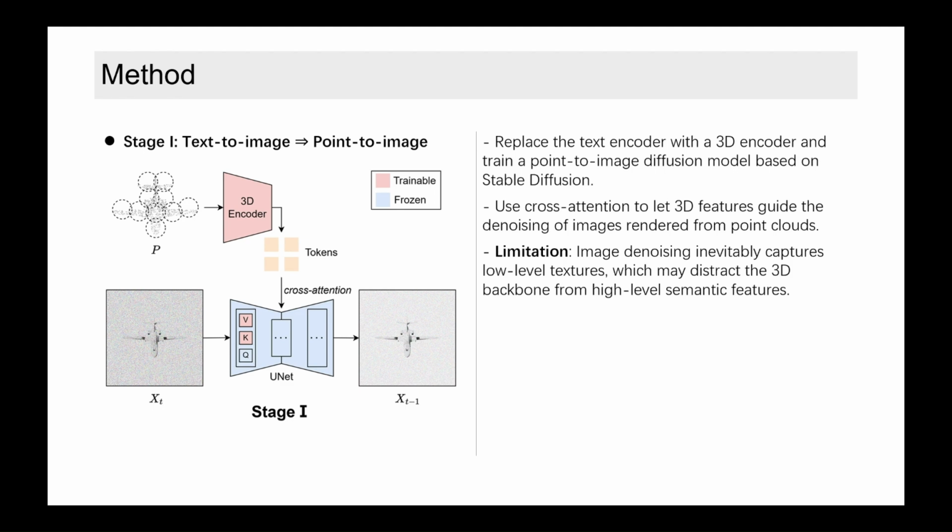While this stage helps learn 3D representations, image denoising inevitably introduces low-level textures and details. These elements could distract the 3D encoder, causing it to focus on non-semantic features and hindering the learning of more robust 3D representations. To address this limitation, we propose a refinement that better leverages the semantic information encapsulated in the SD model, as detailed on the next page.